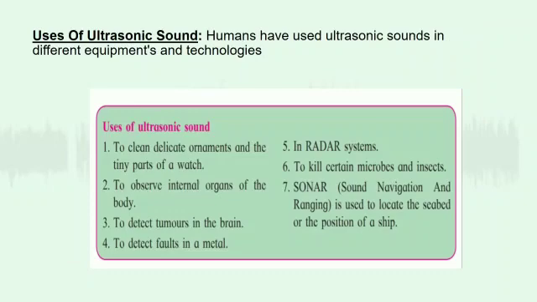Now let's know about uses of ultrasonic sound. It is used to clean delicate elements and the tiny parts of a watch. It is used to observe internal organs of the body. It is used to detect and identify tumors in the brain. It is used to detect faults in metal. It is also used in radar systems, that is radio detection and ranging. It is used to kill certain microbes and insects. It is used in sonar, that is sound navigation and ranging. It is used to locate the seabed or the position of a ship.